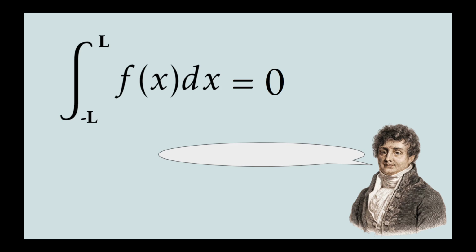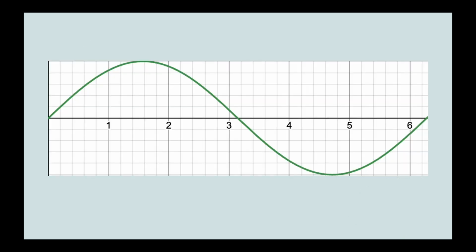If I were to integrate this function from negative L to L, for example, I would get 1. Second, if we were to use this integral on an odd function, the result will always be 0. Because f of negative a is equal to negative f of a for any odd function, the accumulation of area from 0 to a for this function will then be cancelled out by the sum of the area from negative a to 0. Just take a look at the sine function.